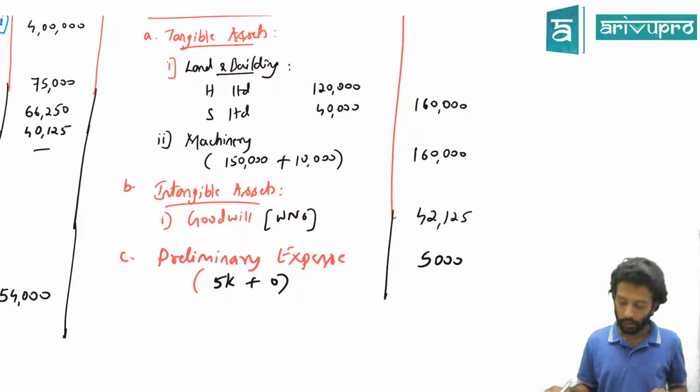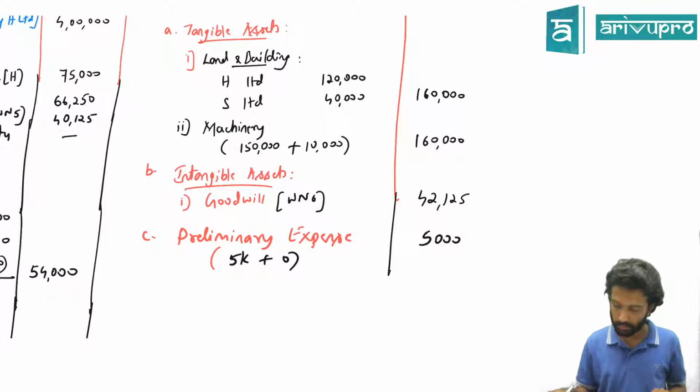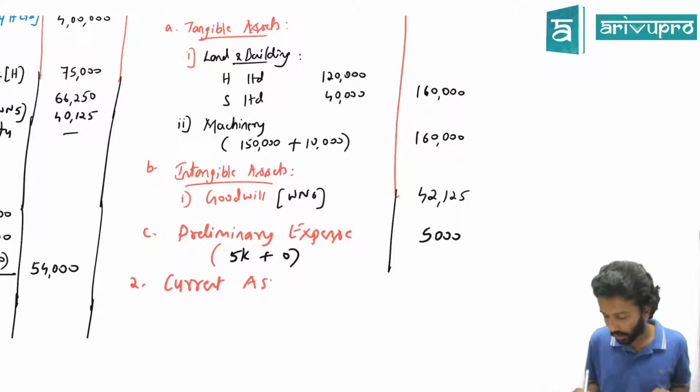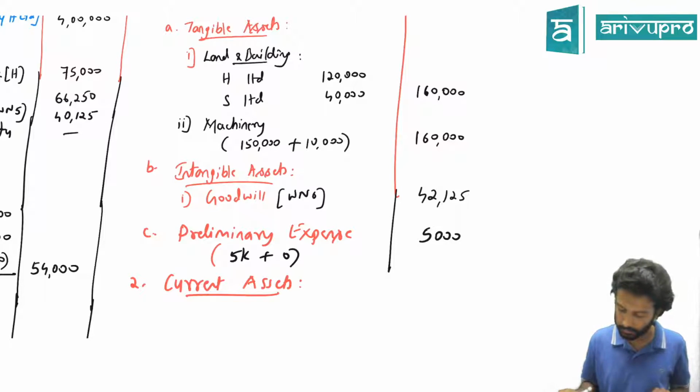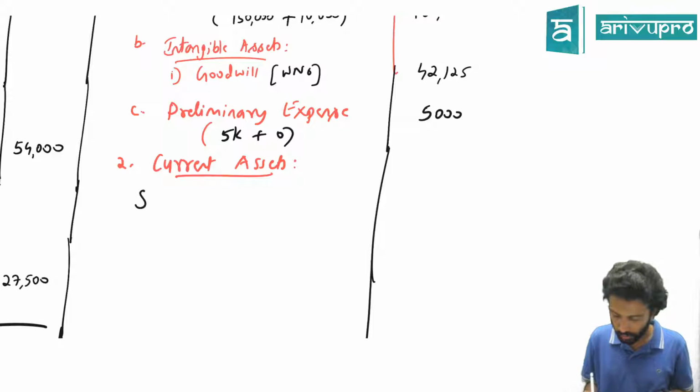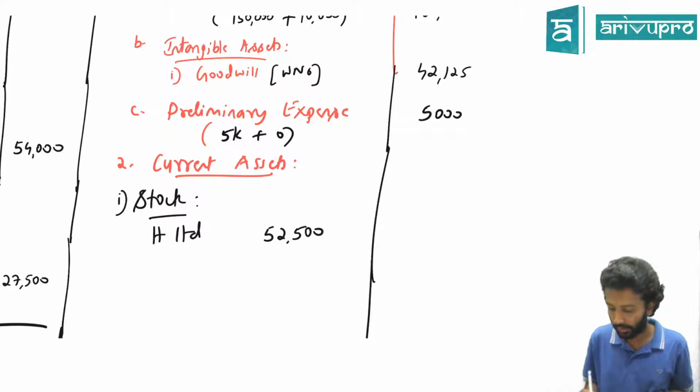Okay, next is the main category, which is current assets. Under current assets, list them out one by one. What's the first current asset we are seeing? Stock. For H Limited, how much is the stock? 52,500. For S Limited, 85,500.